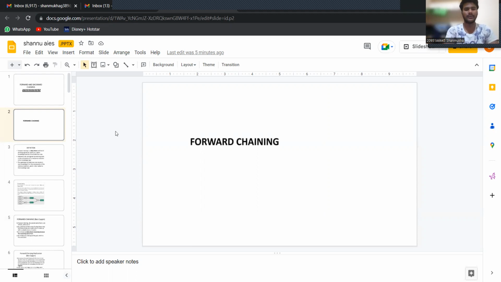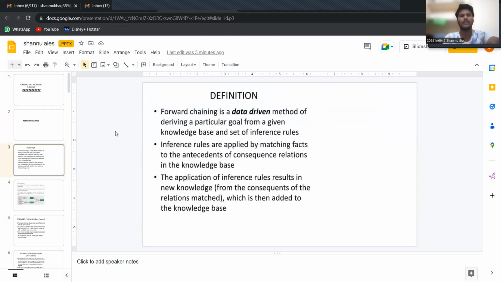Now, let us get into the topic. Forward chaining is a data-driven method of deriving a particular goal from the given knowledge base and set of inference rules. Inference rules are applied by matching facts to the antecedents of consequence relations in the knowledge base. The application of inference rules results in new knowledge from the consequence of the relations match, which is then added to the knowledge base.